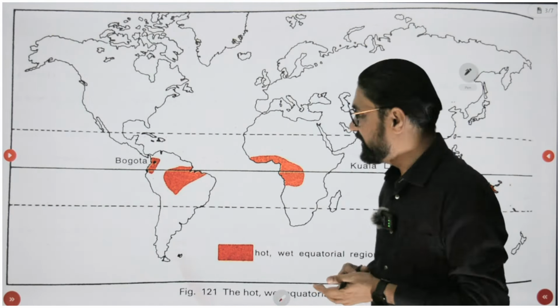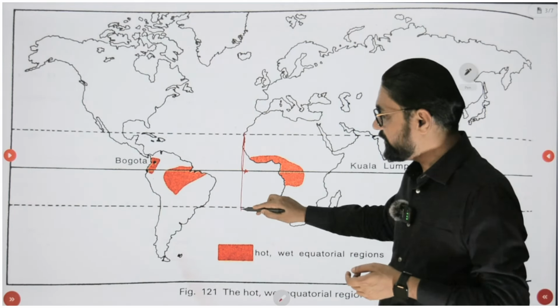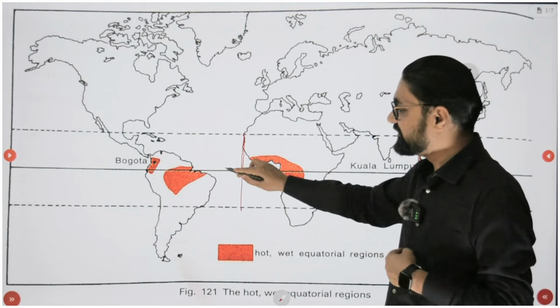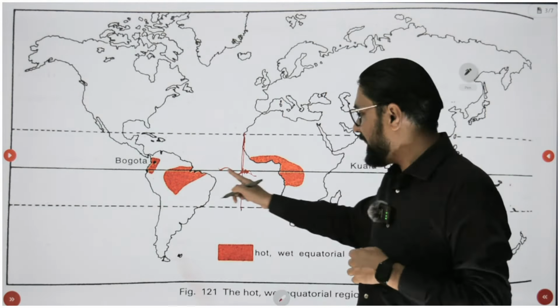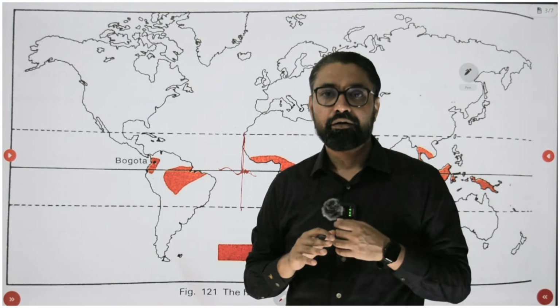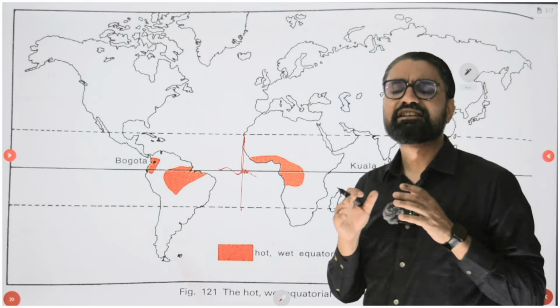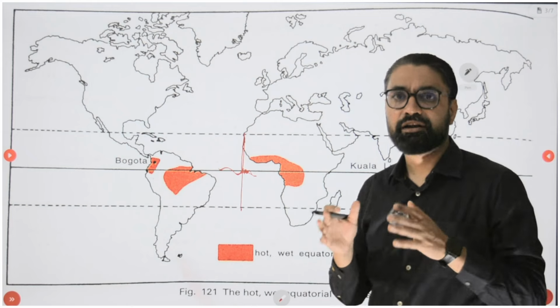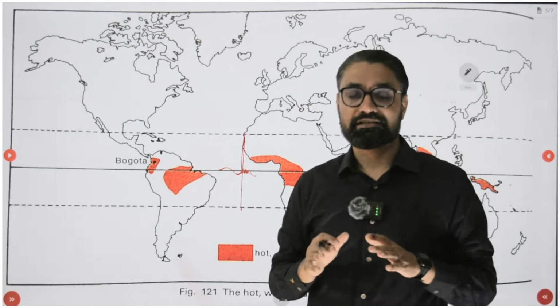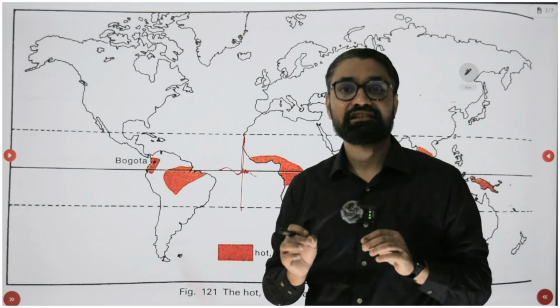And because the sun will be on the equator twice, then it will go up to Cancer, then it will come down to Capricorn, this region will always receive a lot of heat, and there will be a lot of rainfall. So from any region on earth where there is an equator, there will be heavy rainfall, and we find a very dense, evergreen rainforest, with the tallest trees in the world, the densest vegetation in the world.